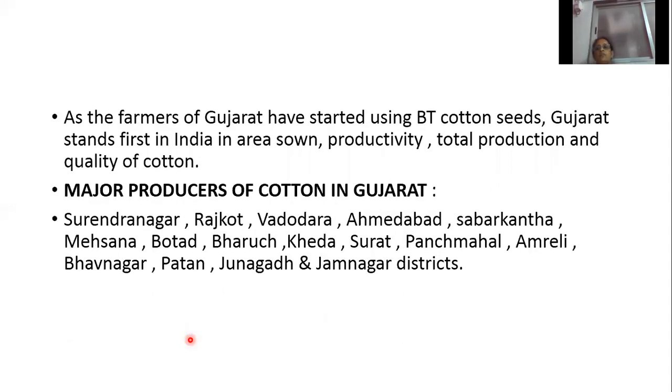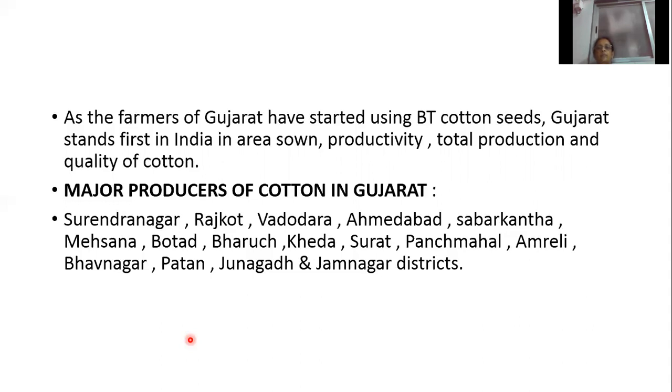As the farmers of Gujarat have started using BT cotton seeds, Gujarat stands first in India in area, productivity, total production and quality of cotton. So the farmers of Gujarat started using hybrid seed of cotton. That is why Gujarat stands first in India in area, productivity, total production and quality of cotton.